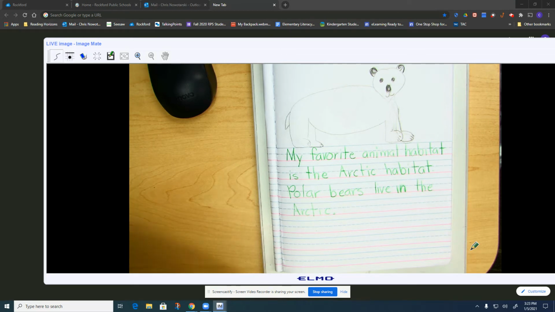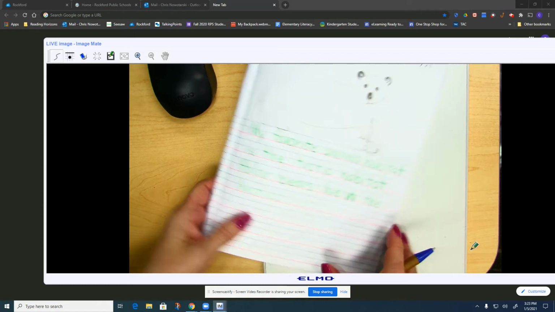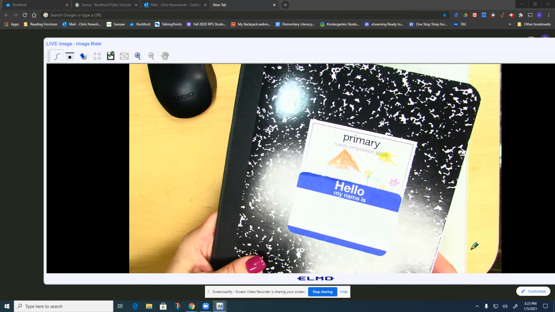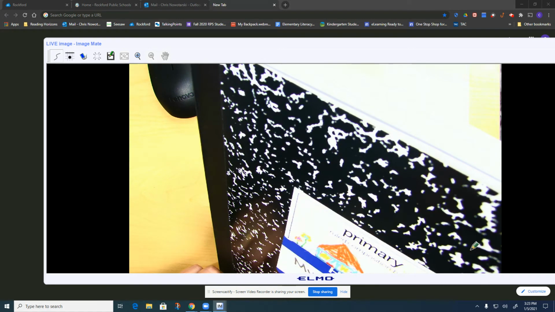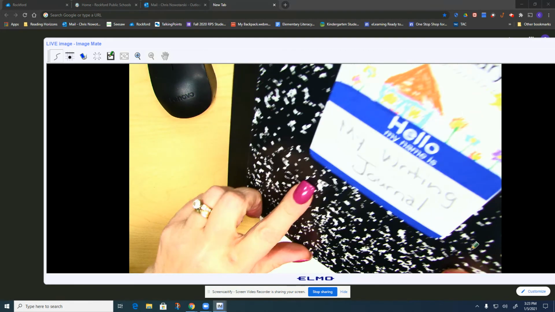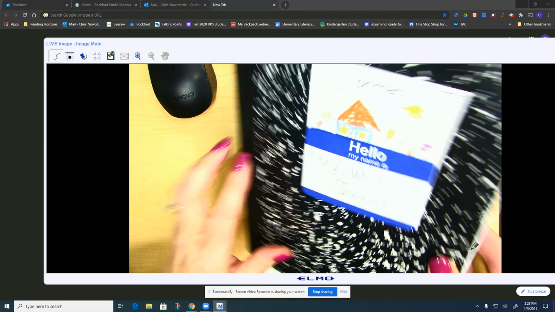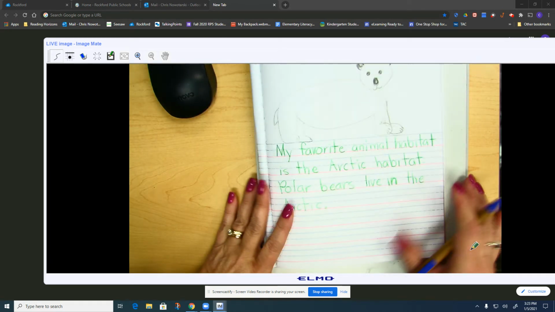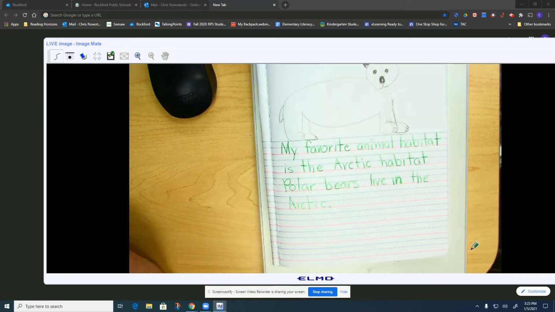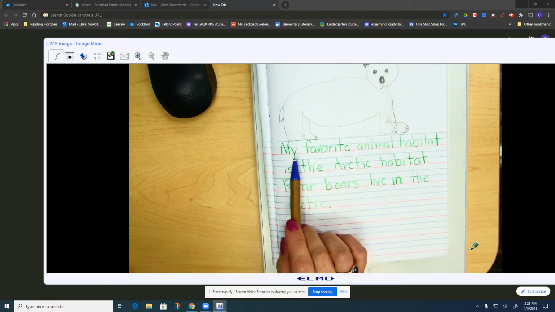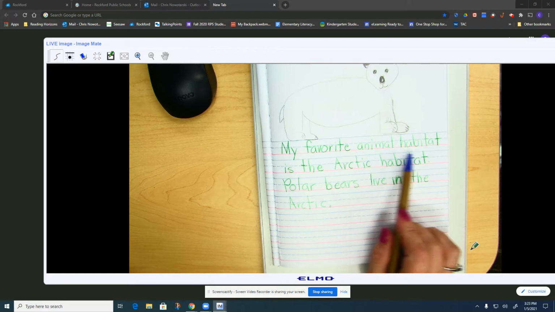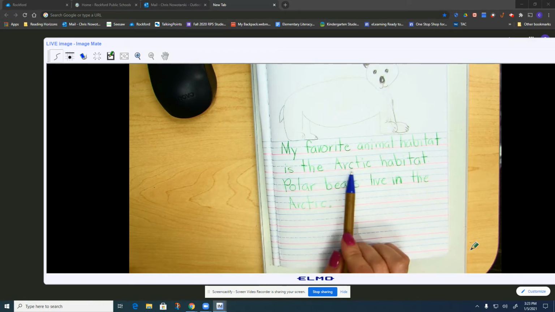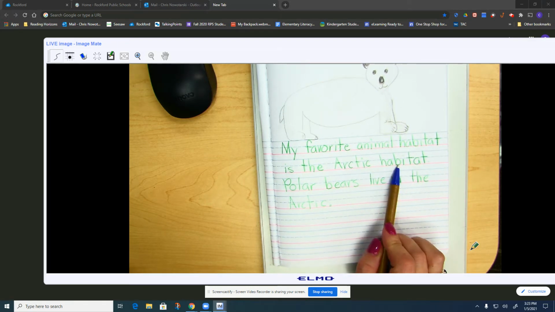That is their habitat. So for our writing, I wanted us to use our writing journal. This should be your writing journal. This is mine, and this is kind of what I would like to see in your writing. I want you to tell me your favorite animal habitat. So I wrote, my favorite animal habitat is the Arctic habitat.